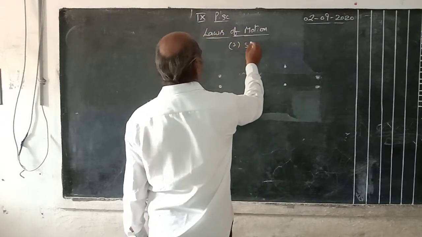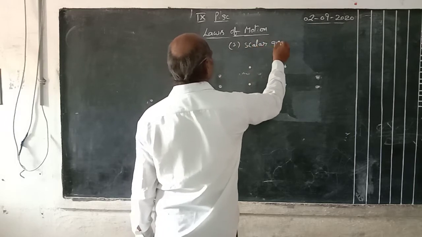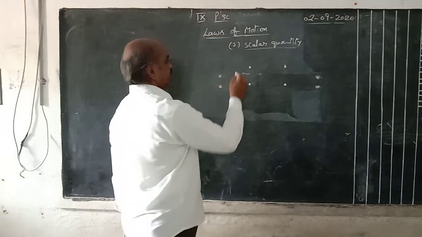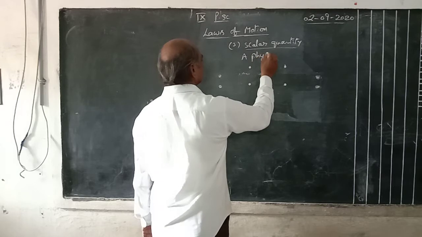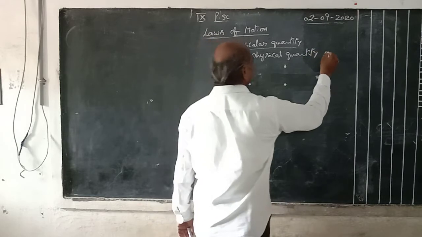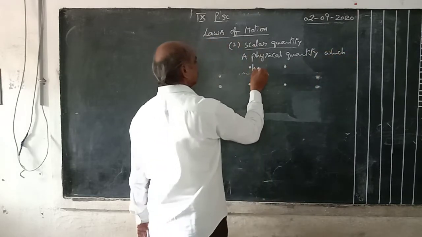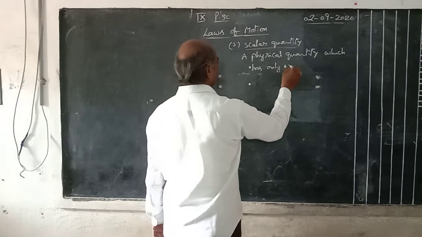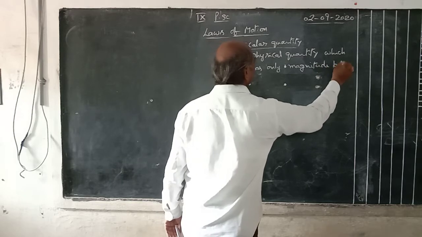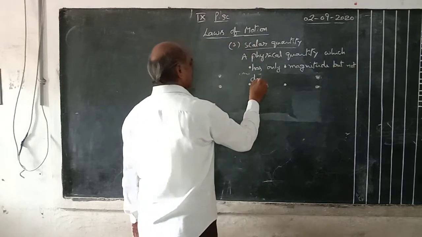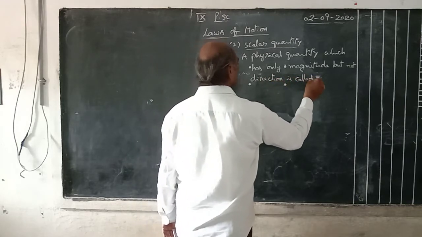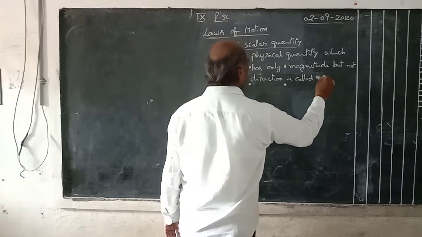Next, third one, scalar quantity. A physical quantity which has only magnitude but not direction is called a scalar quantity.